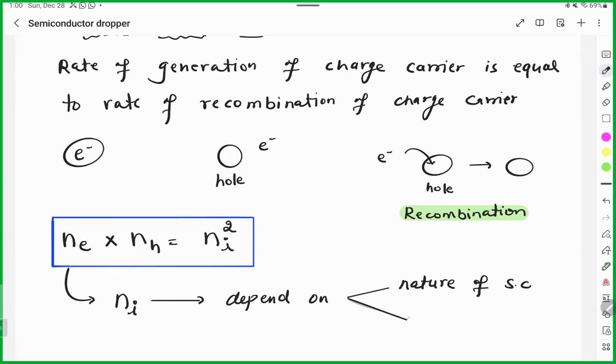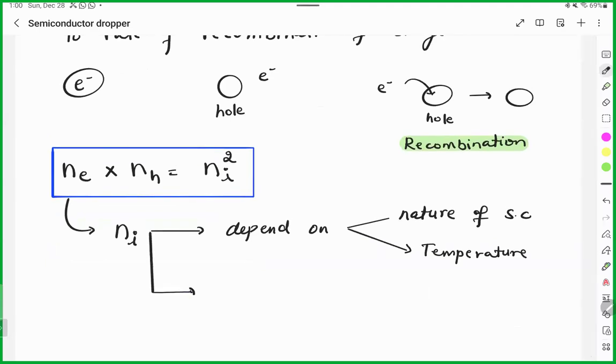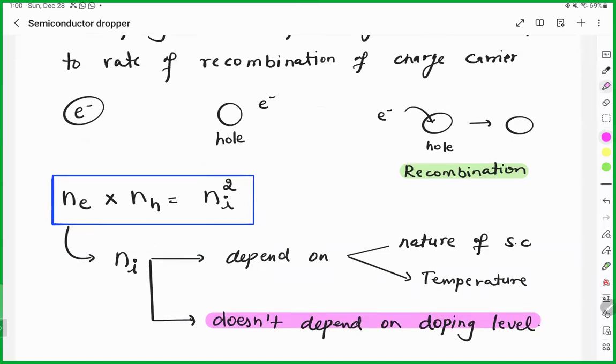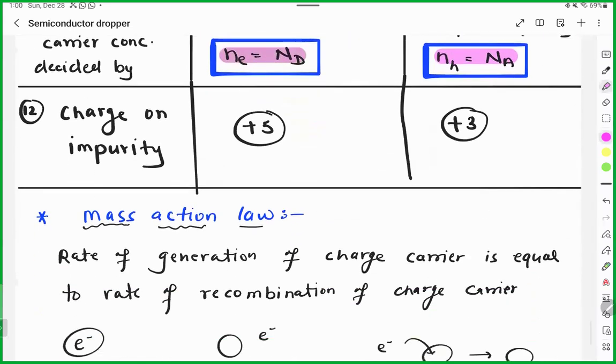It depends upon the temperature. Why? Because if you increase the temperature, more charge carriers will be available. Correct? But it does not depend upon the doping level. Whatever impurity you add, the overall number of atoms remains the same. So this is a very, very important point for your competitive exam. It does not depend upon the doping level. Same point here: the number of holes is equal to the dopant.